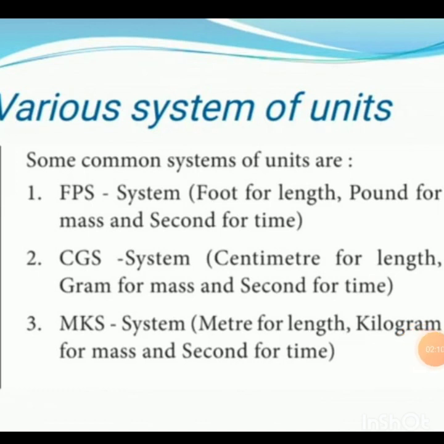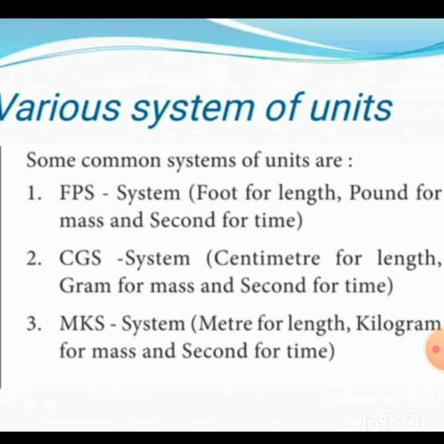Now we are going to see system of units. There are three systems of units: FPS system, CGS system and MKS system. What is FPS system? F for foot. In olden days, for measuring the length they used foot. So F foot for length, P pound for mass, S second for time.